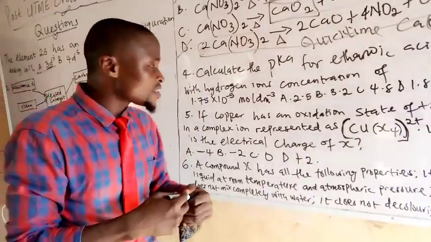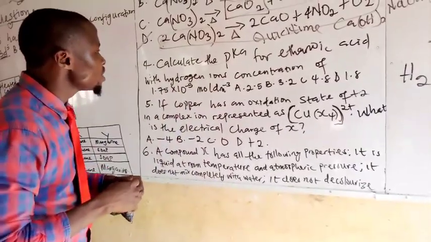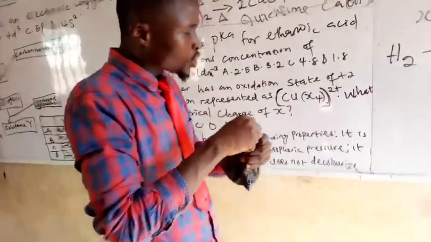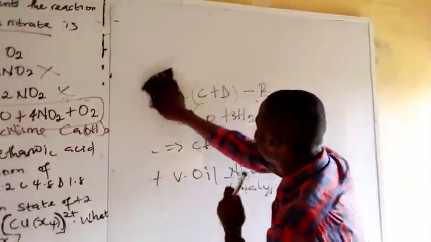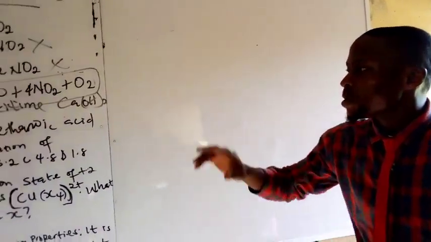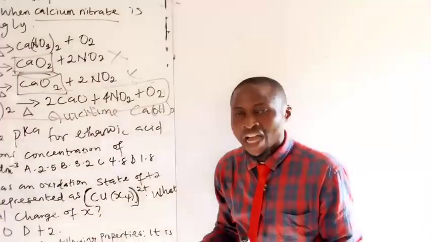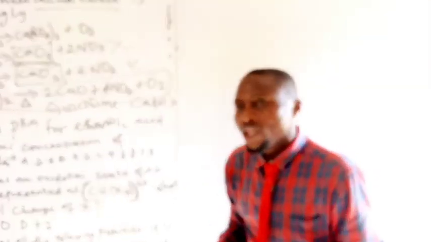The next question says, calculate the pKa for ethanoic acid with hydrogen ion concentration of this. Let's quickly solve this question so that we don't take excessive time. pKa is under acid, base, and salt actually, or we can find it under chemical equilibrium.